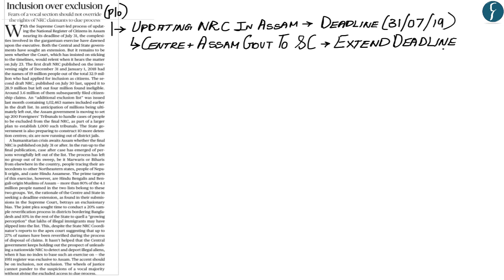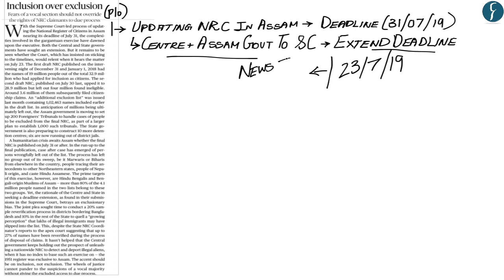However, again, the Supreme Court has insisted that the centre and the Assam government stick to the deadline of 31st of July. And within that context, the Supreme Court on 23rd of July is going to hear the case from the centre and the Assam government to extend this deadline. Therefore, this news should be considered news in transition, whereby let us wait and see whether the Supreme Court would allow the centre and the Assam government to extend the deadline beyond 31st of July